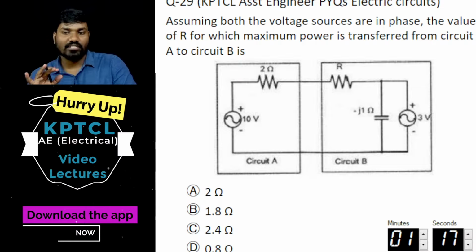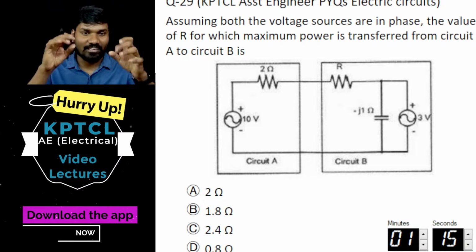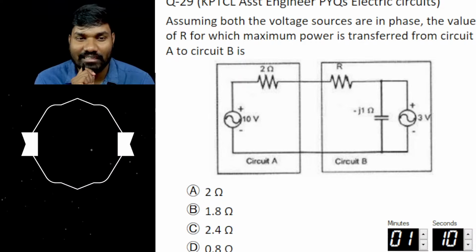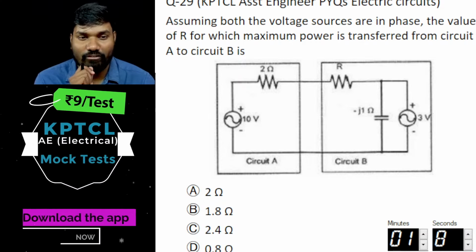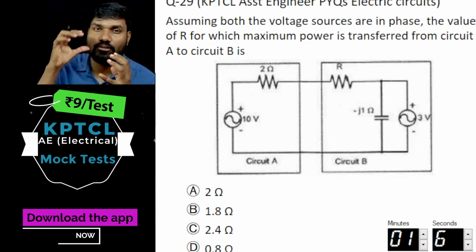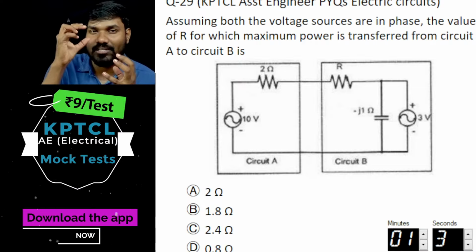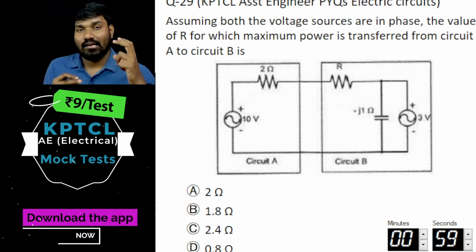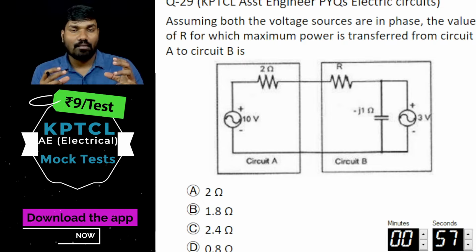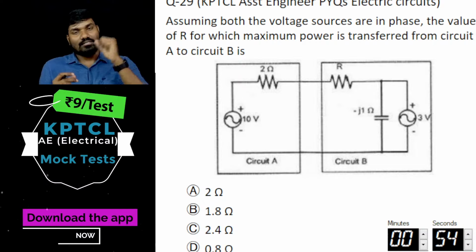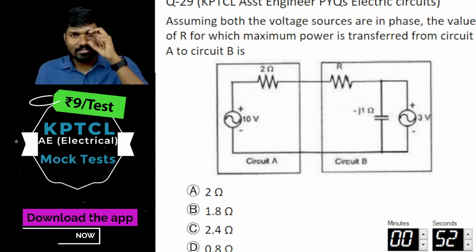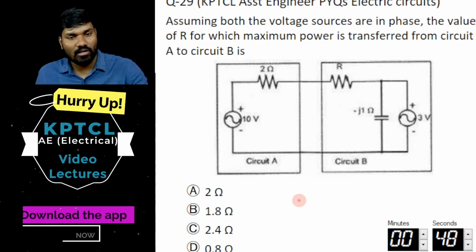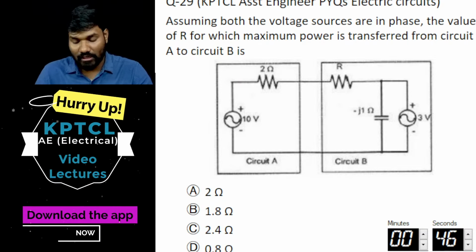You try this and give your answer in the comment. Let's see how many of you will do that as an exercise for you. You might be thinking it is something difficult. No, if you understand the basic ideology of the maximum power transfer theorem, where load resistance must be equal to the source resistance, and you understand that to its core level, then you will answer. I'll give a small hint here so that you will be able to answer in the comment.